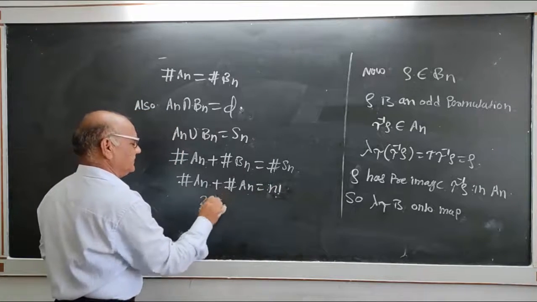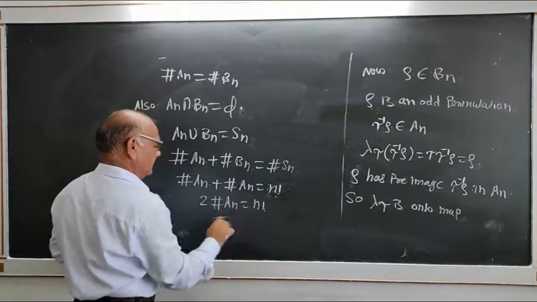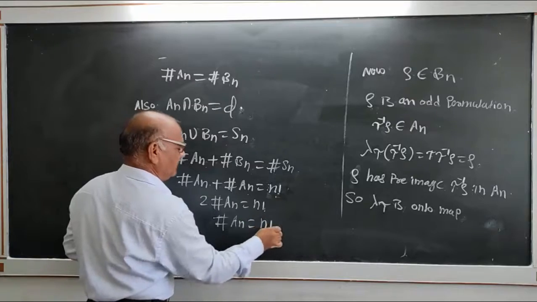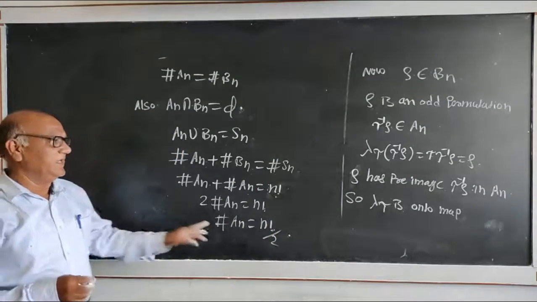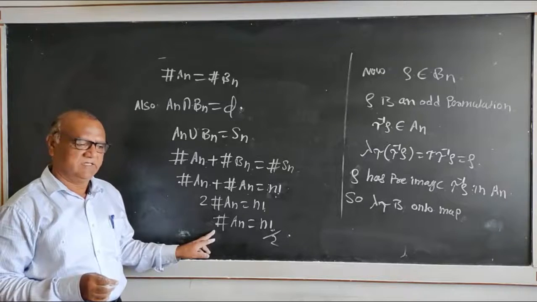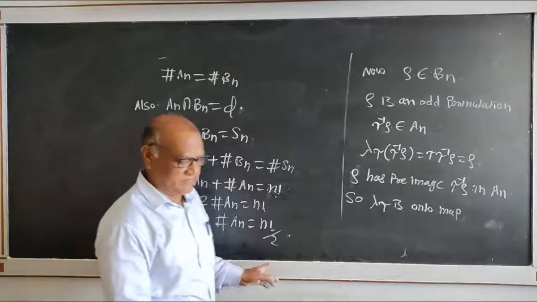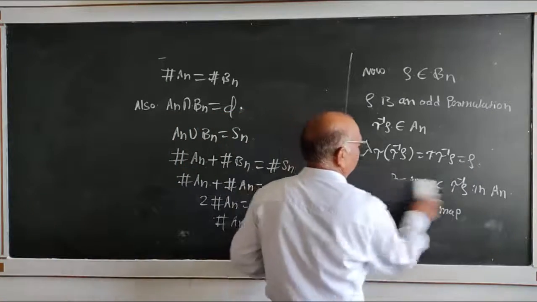So 2 times the cardinality of An is equal to n factorial. Therefore, the cardinality of An is n factorial by 2. That means An contains n factorial by 2 elements.